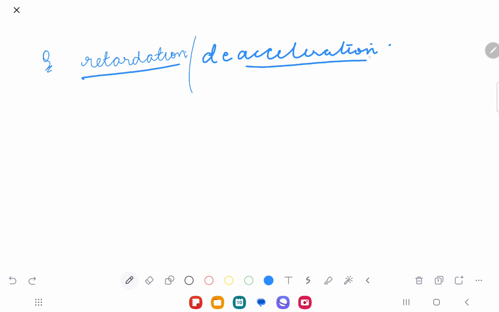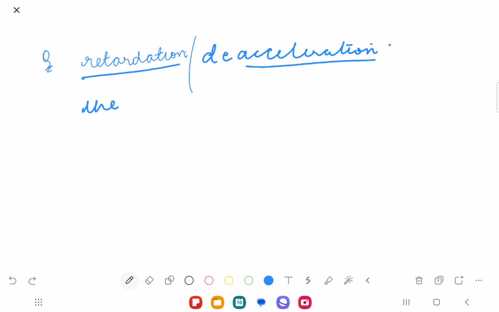Now there is another term called retardation. The term is also called deceleration. You understand? Now, what is deceleration?